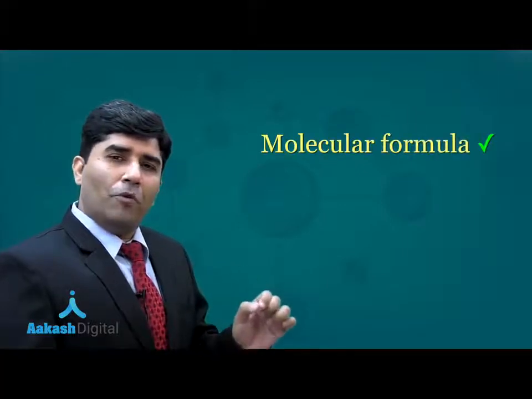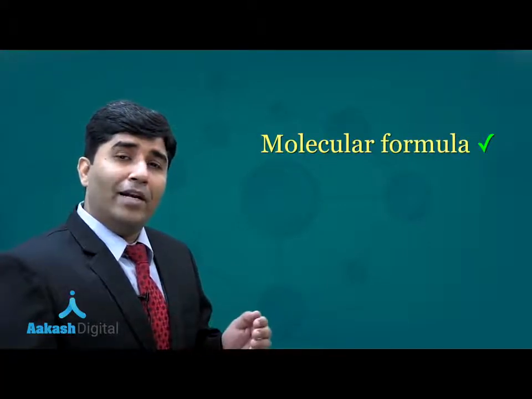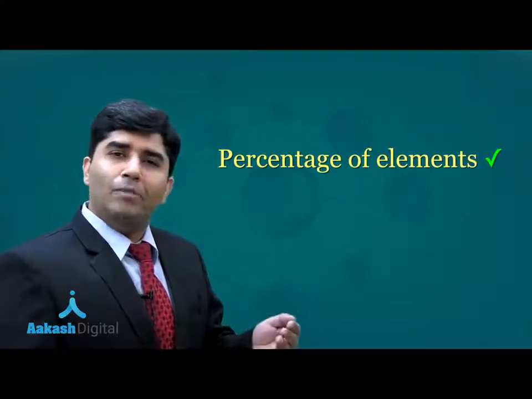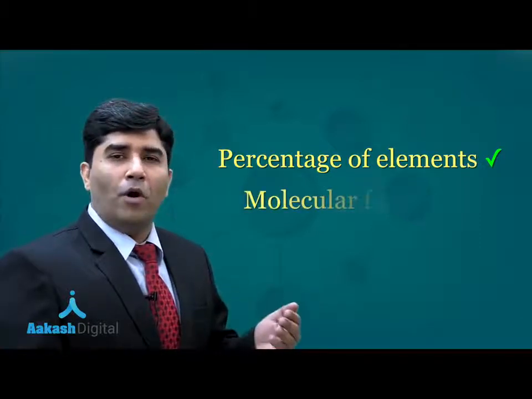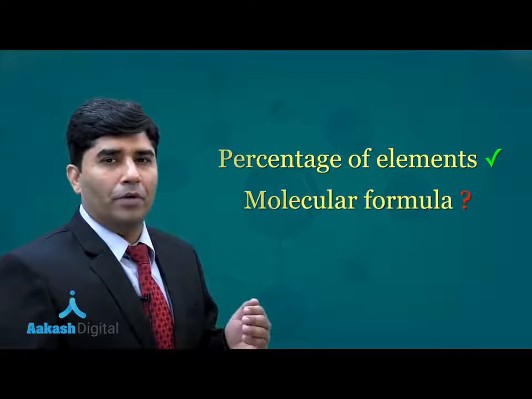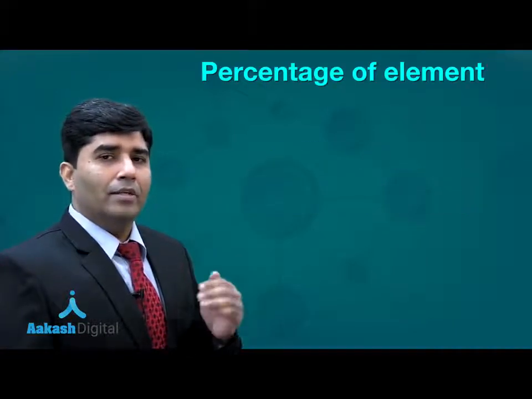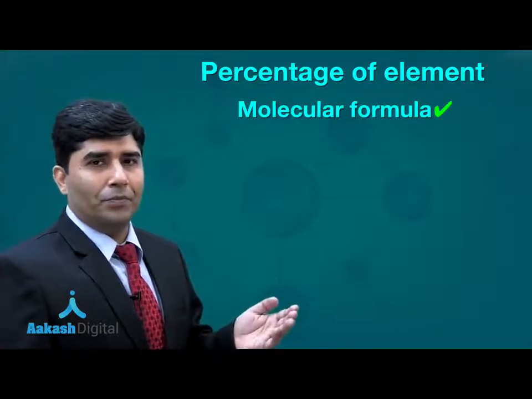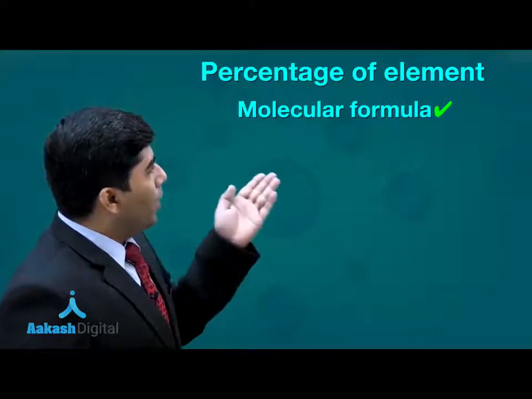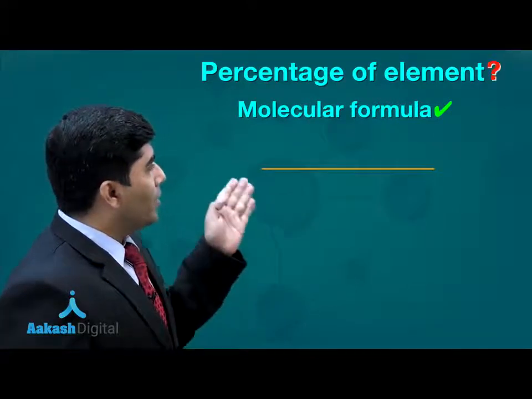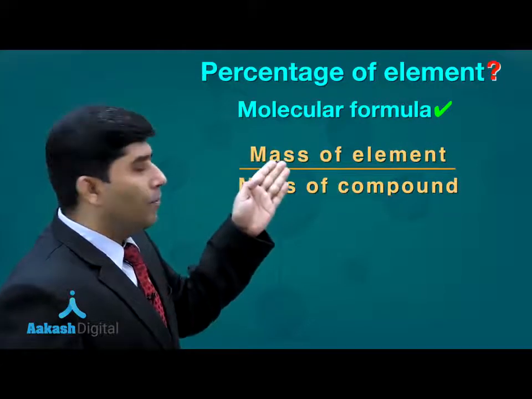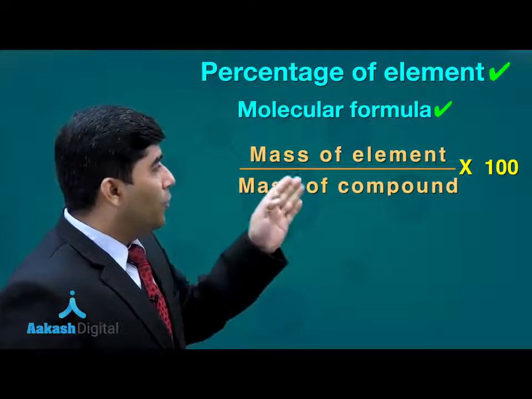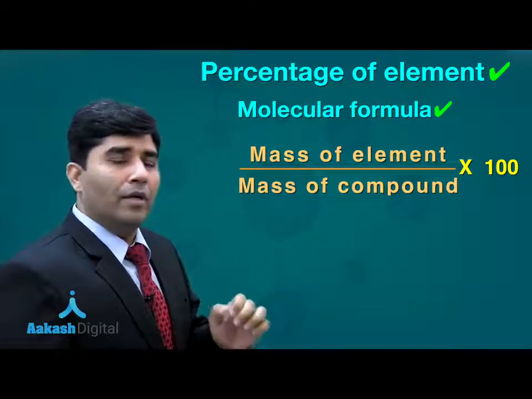If we know the molecular formula of a compound, then how can we find out the percentage composition of a particular element? And if percentages of the elements are given, then how can we find out the molecular formula of that compound? First we will start with the percentage of the element if the molecular formula is given to us. It's pretty simple. If a molecular formula is given, you just divide the mass of the element by the mass of the compound and multiply that by 100, and you will get the percentage of that particular element.